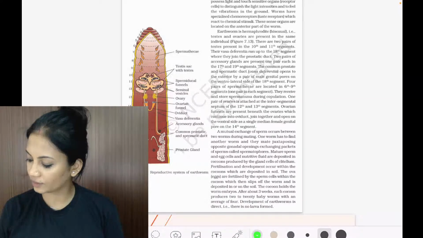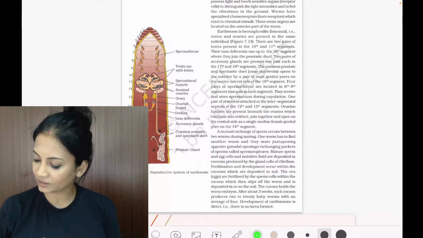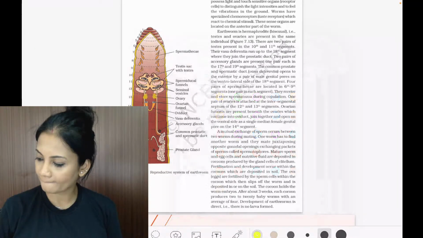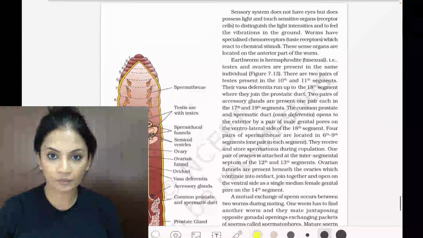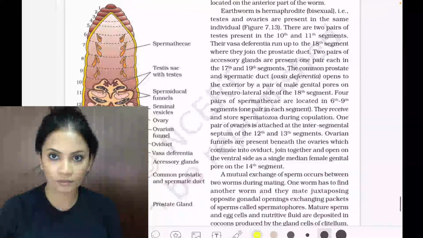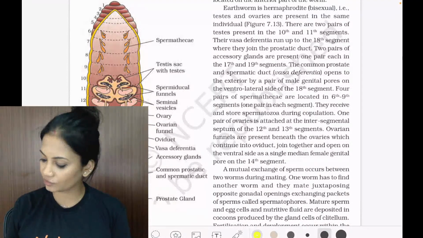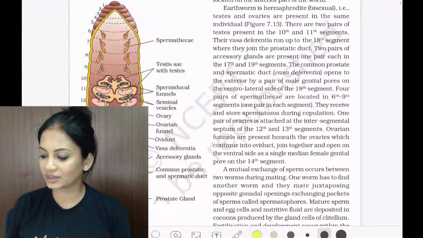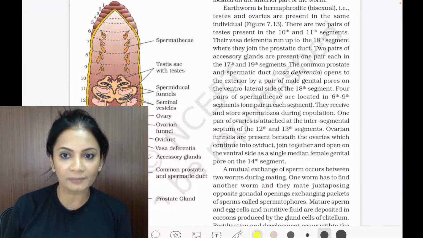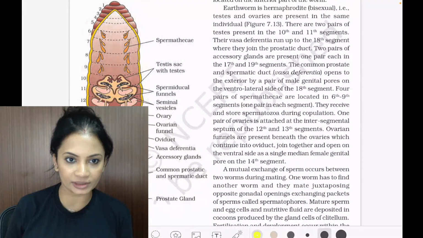Okay, so here we go. Is everyone able to see my screen? Perfect. Let's do this directly from the NCERT textbook because each and every line is important here.